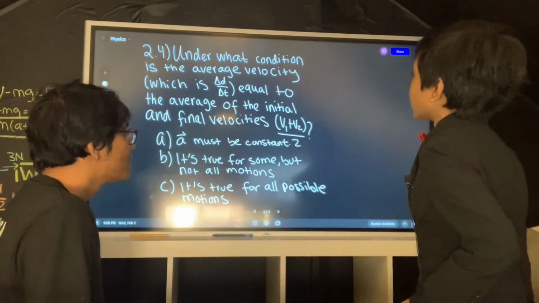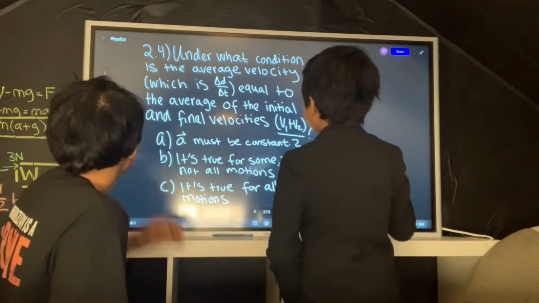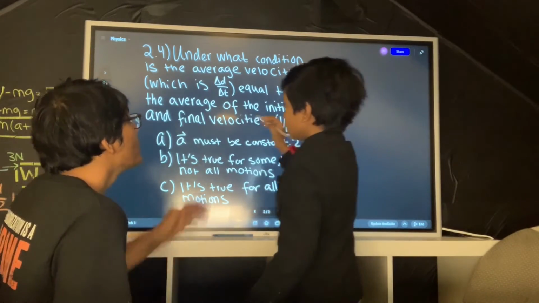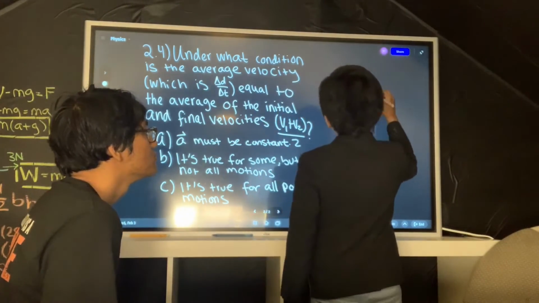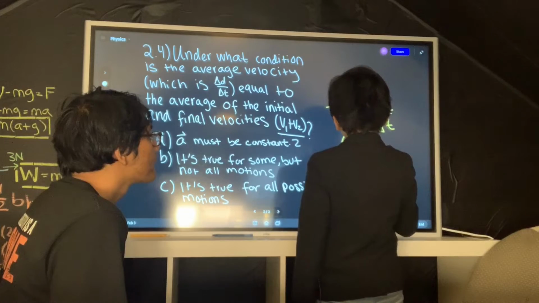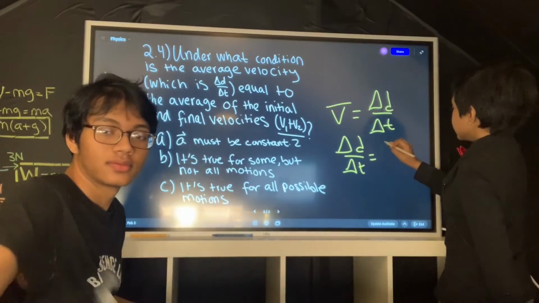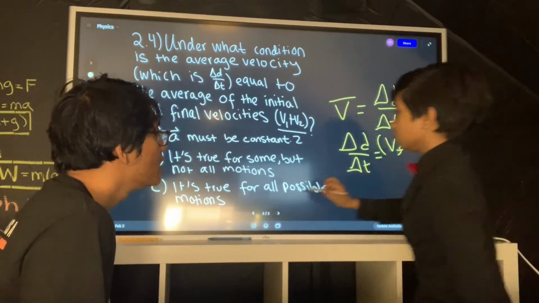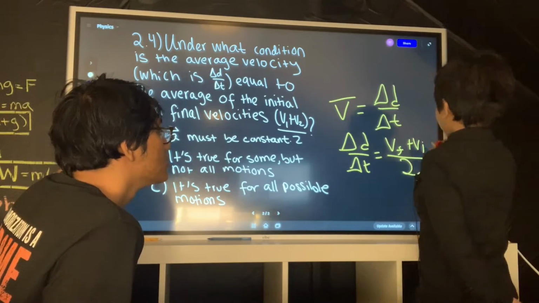Okay, let me explain over here. Under what condition is the average velocity equal? Use a different color for the work. So the average velocity is delta d over delta t. We're looking at when that is equal to the average of VF and VI. Can you go to the other side so that you don't block?